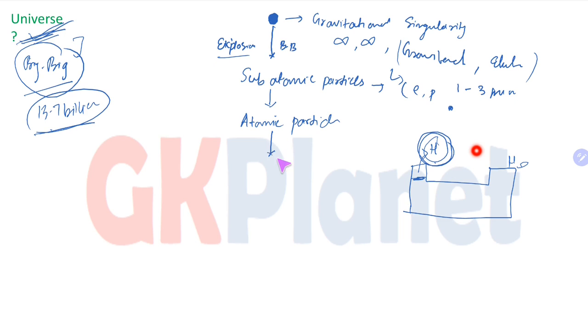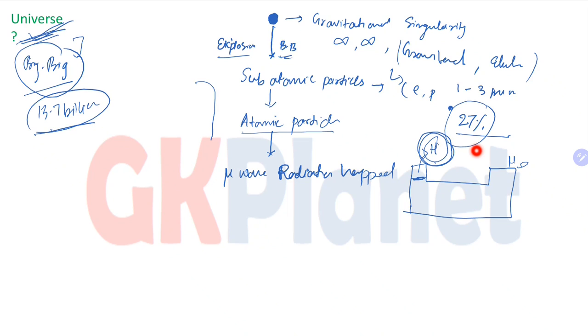Now what happened? After the formation of this atomic particle, microwave radiation happened. Now the question arises, why did microwave radiation happen? Because when this explosion took place, around 27% of the mass of the universe disappeared. So this mass disappeared. Of the remaining mass, the following things happened. And we all know that radiation is nothing but a form of energy.